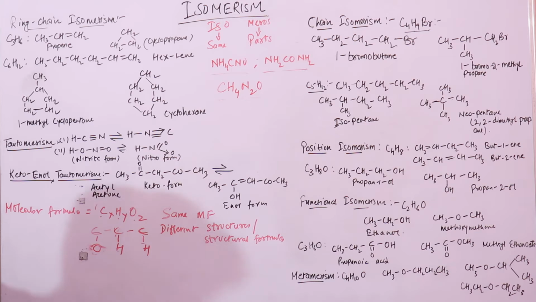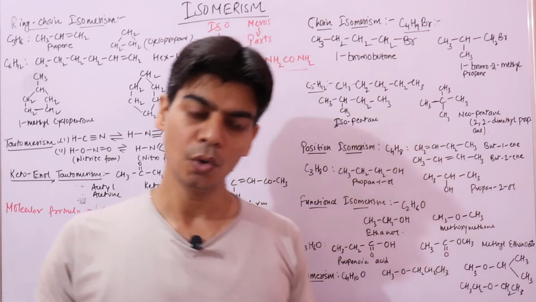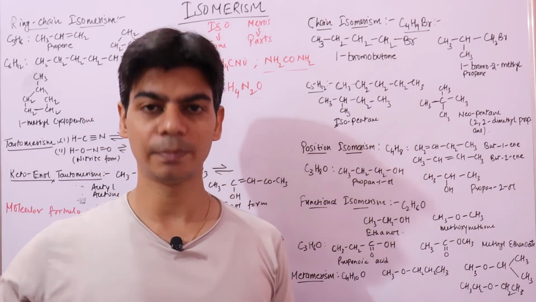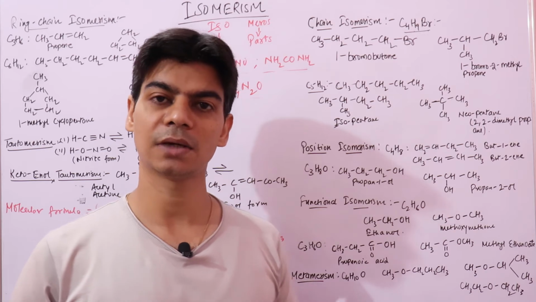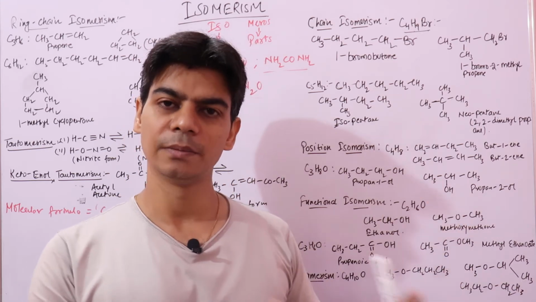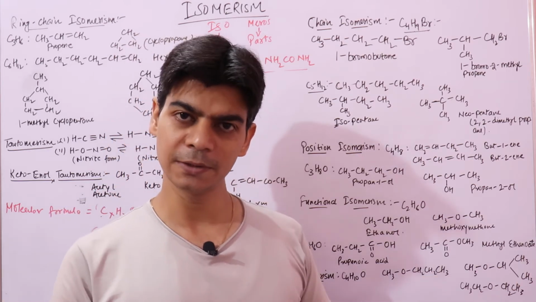Now based on this different arrangement of atoms, we know that a molecule has double bonds, single bonds, triple bonds, and a molecule has a functional group as well. So these isomers may differ in respect to double bonds and triple bonds.